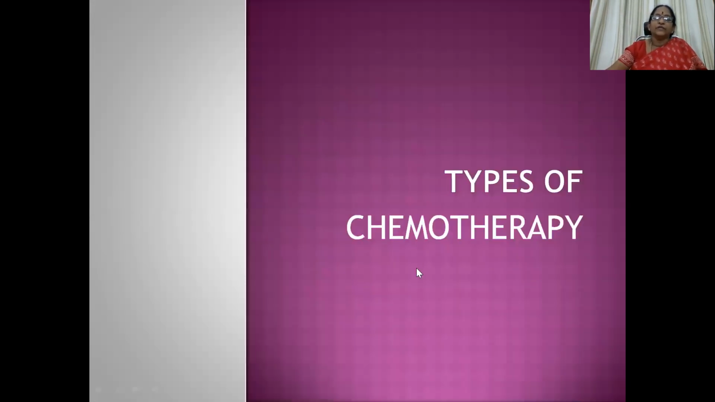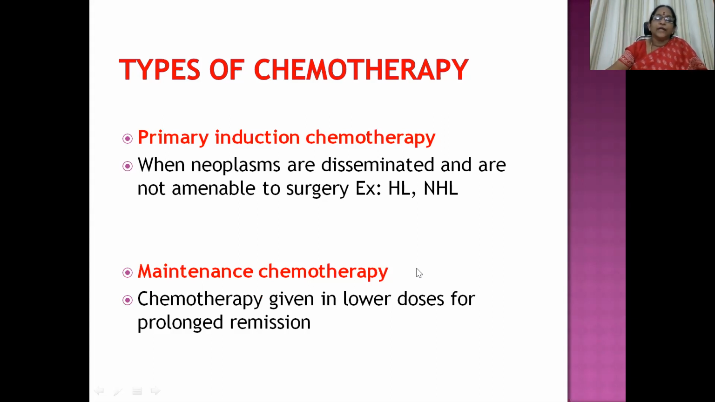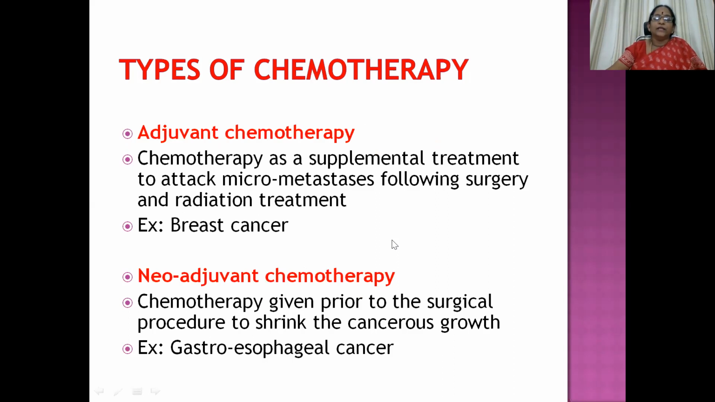Then coming to the types of chemotherapy, we have four types. One is primary induction chemotherapy, used when neoplasms are disseminated and not amenable to surgery, like in Hodgkin's lymphoma and non-Hodgkin's lymphoma. Then maintenance chemotherapy, given in lower doses for prolonged remission to avoid further recurrences. Then adjuvant chemotherapy, a supplemental treatment to attack micrometastasis following surgery and radiation treatment. Most commonly seen in the management of breast cancer.